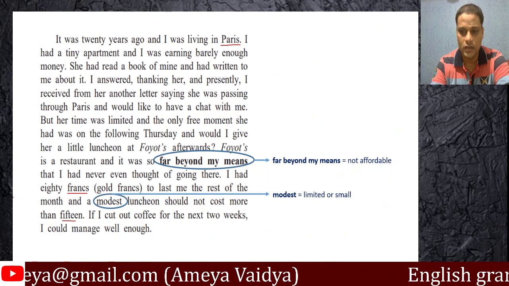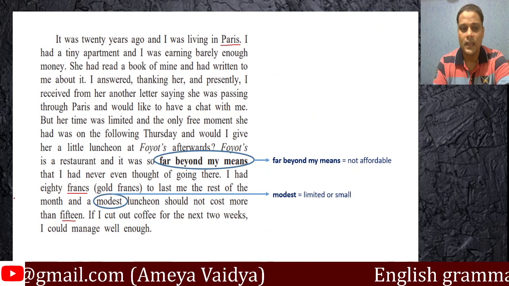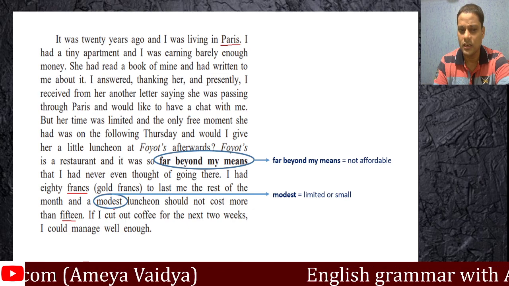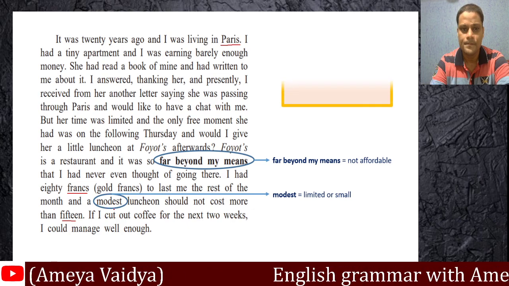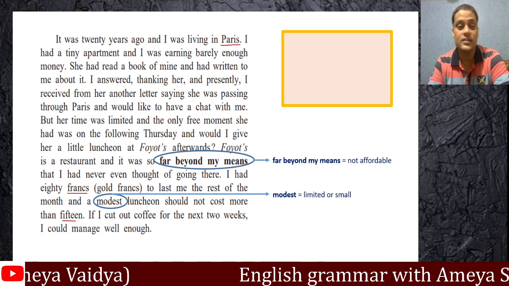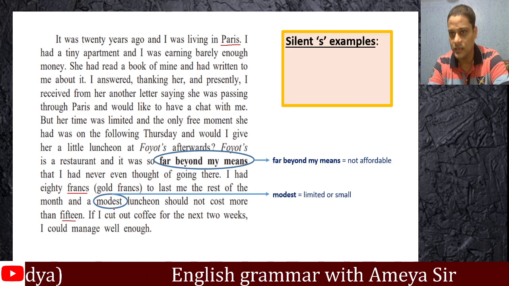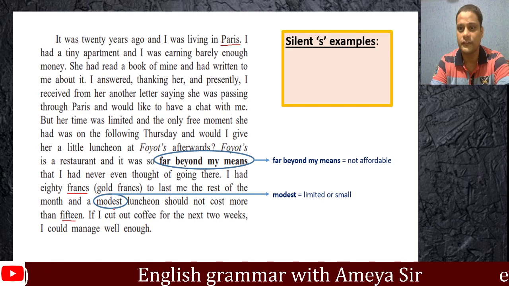There is one more. Modest is limited. So clearly, a lunch that is not very lavish. That's the meaning here. A limited food is what they'll have probably. Ooh, and there is an interesting entry about the silent S, I'm sure. I was talking about Paris being referred to as Paris.